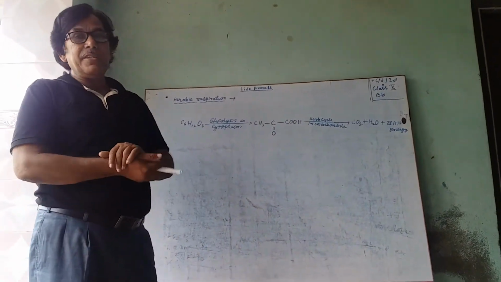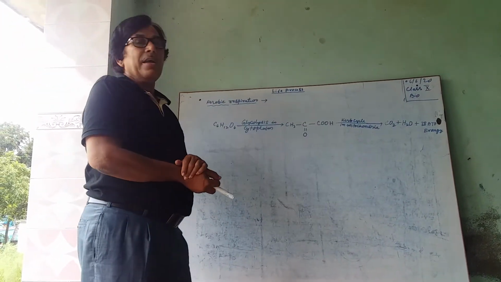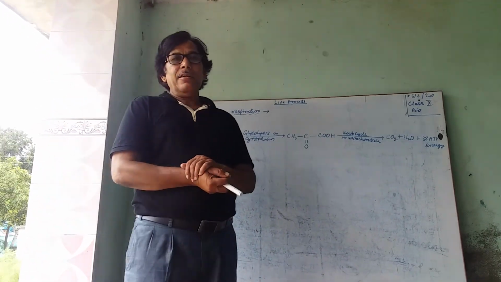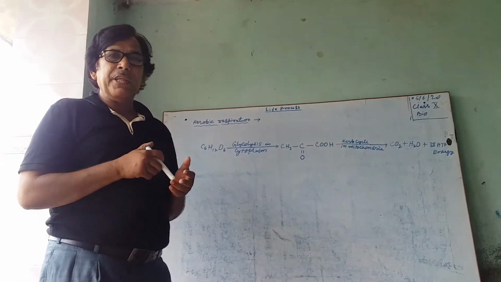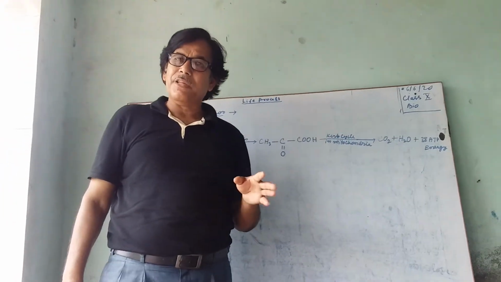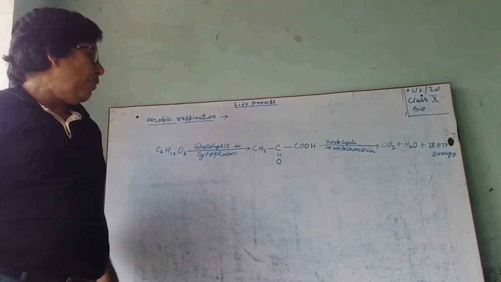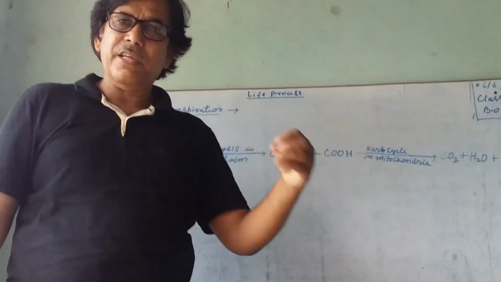But if there is insufficient oxygen or an absence of oxygen, then either alcohol, that is ethanol or ethyl alcohol, or lactic acid is produced. Now we will study anaerobic respiration in the next video.